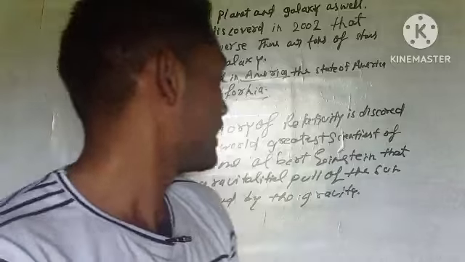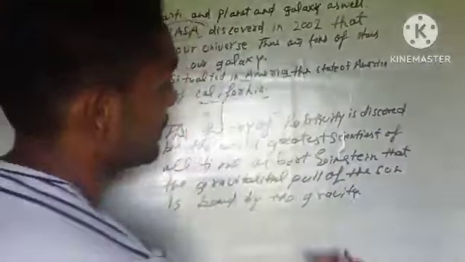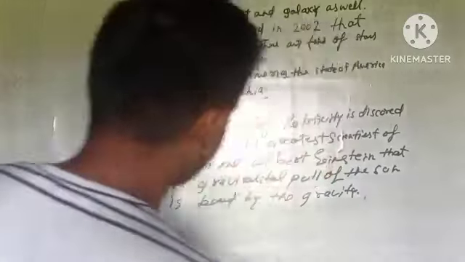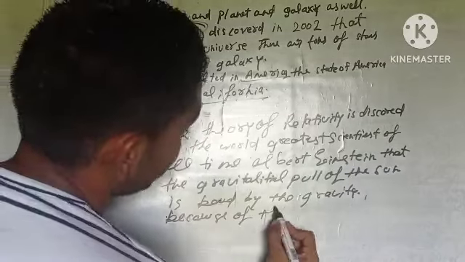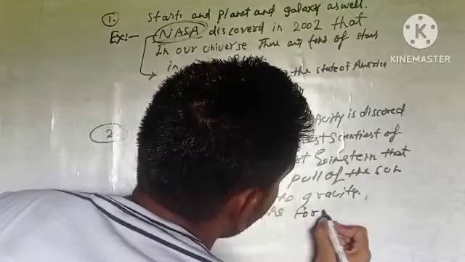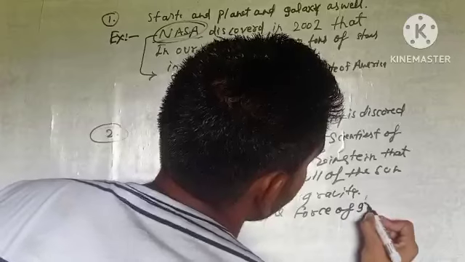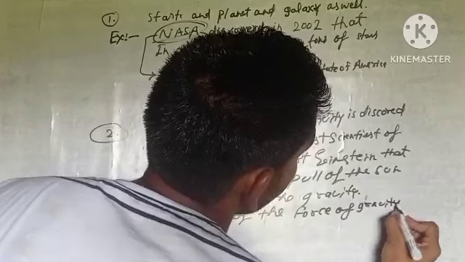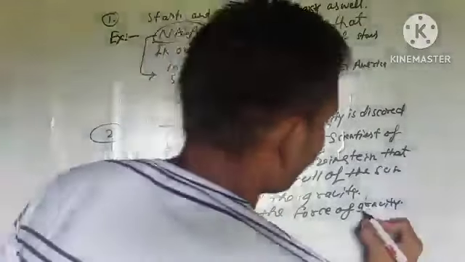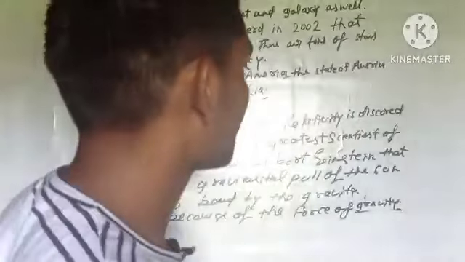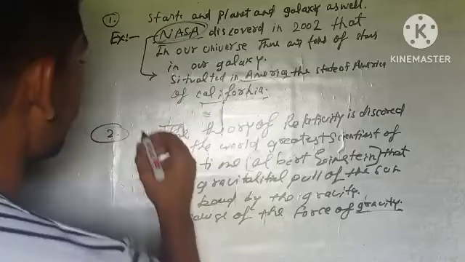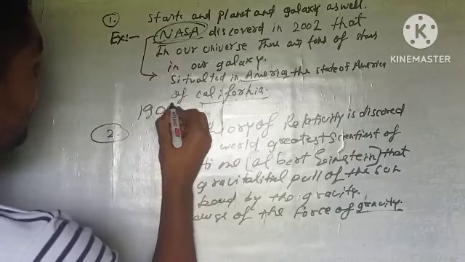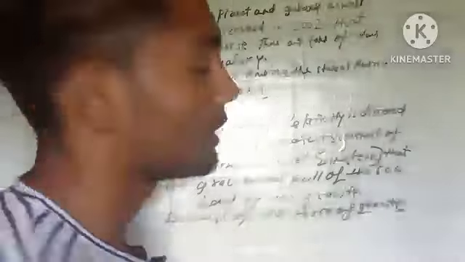gravitational pull of the sun bends the light, because of the force of gravity. So when we talk about gravity, it is a mysterious force that was discovered by Albert Einstein in the year 1905 in Germany.